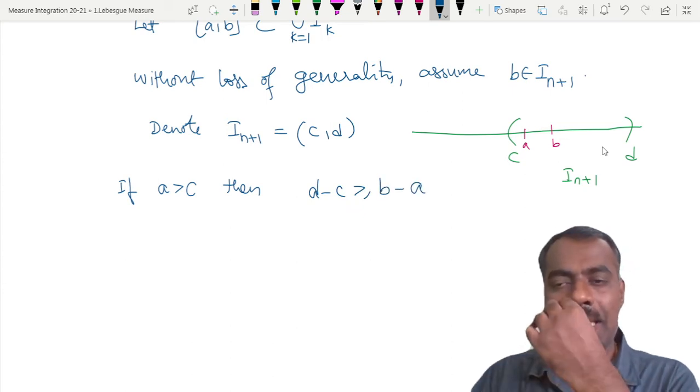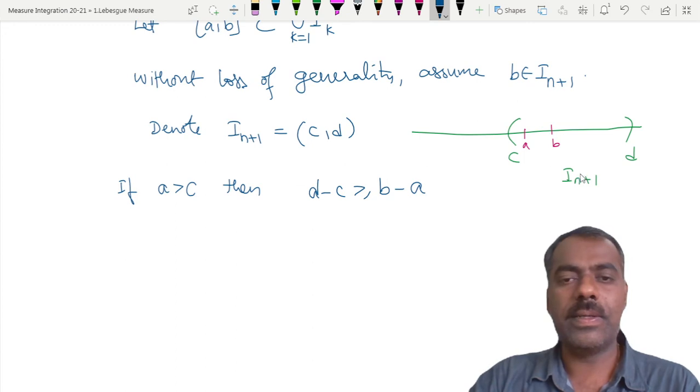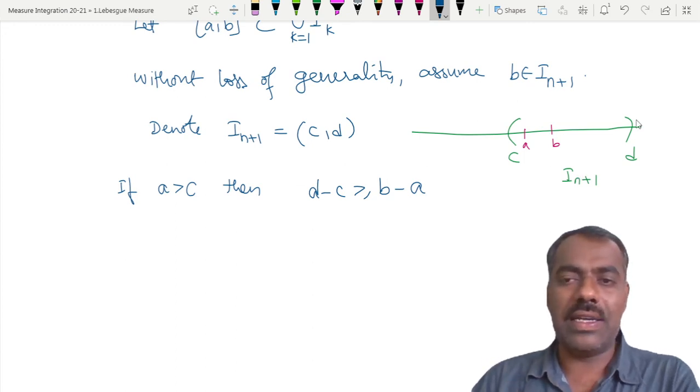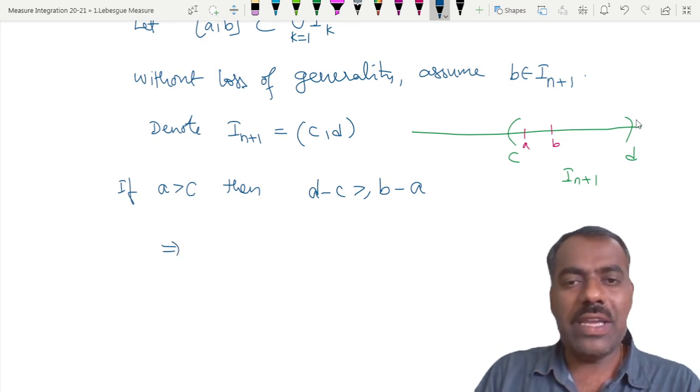Is this case clear? Because (c, d) contains the interval from a to b, and d minus c is the length of this interval.